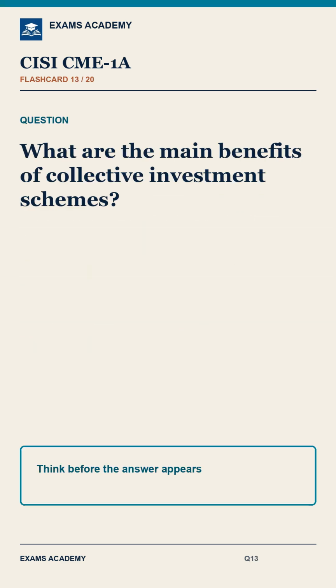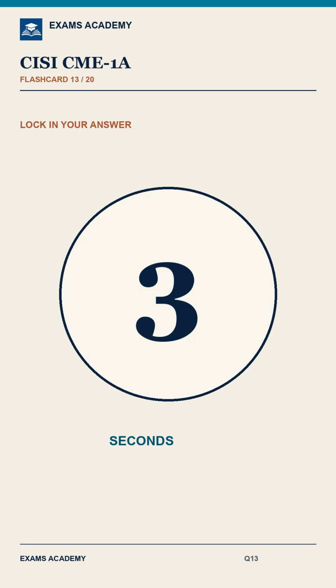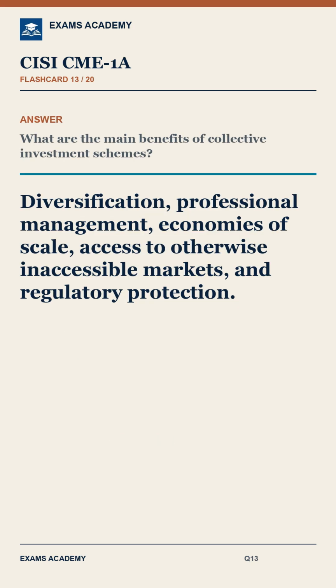Question 13. What are the main benefits of collective investment schemes? Answer. Diversification, professional management, economies of scale, access to otherwise inaccessible markets, and regulatory protection.